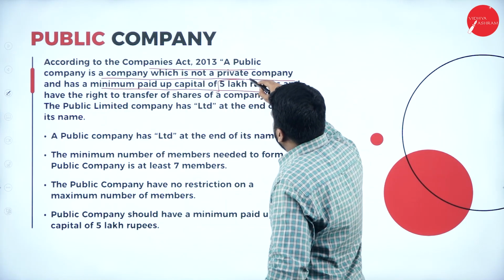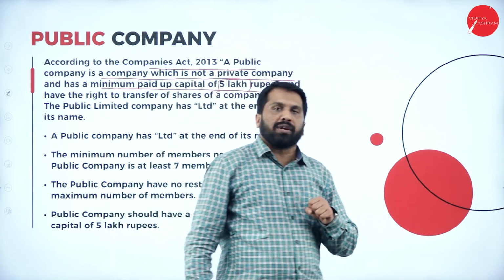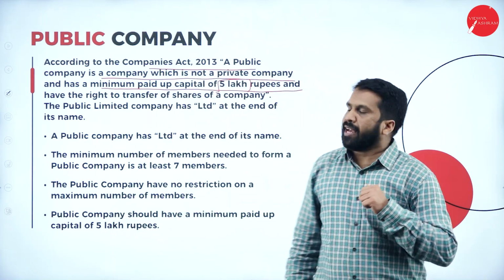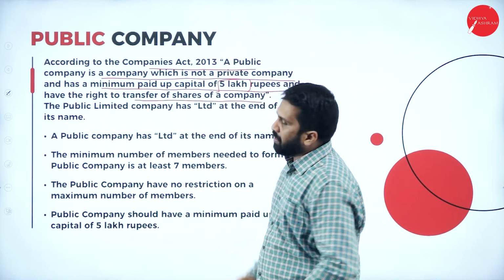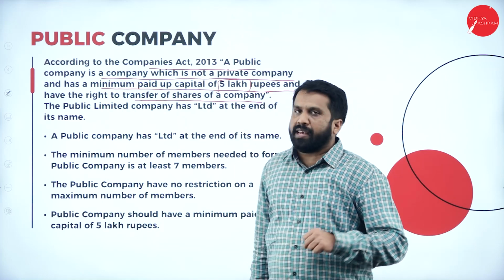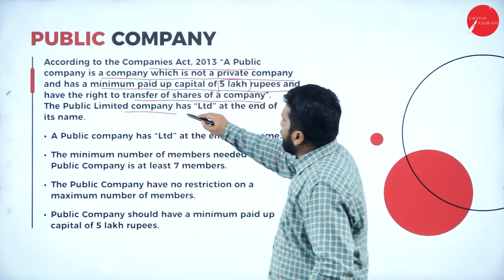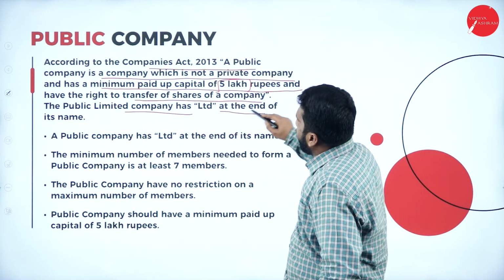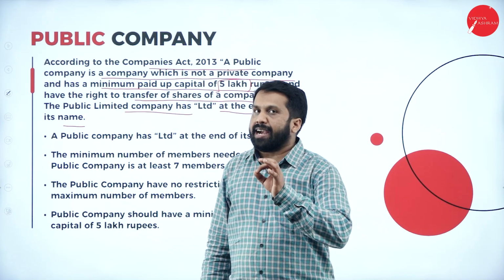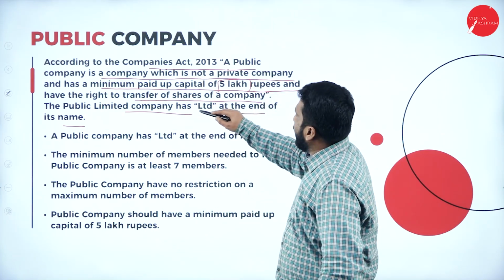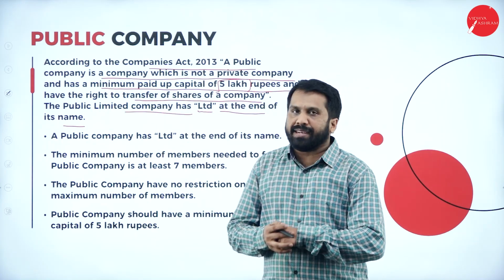This is also very important. What is the minimum capital they should have? They should have 5 lakh as minimum capital. Then they have the right to transfer the shares of the company. The public company has all the rights to transfer their shares. The public company has limited at the end of its name. At the end of its name, they can add the word limited. Clear? This is all about your public company.